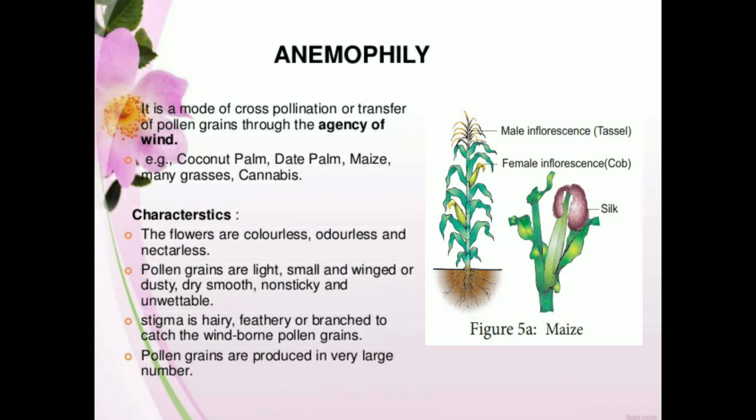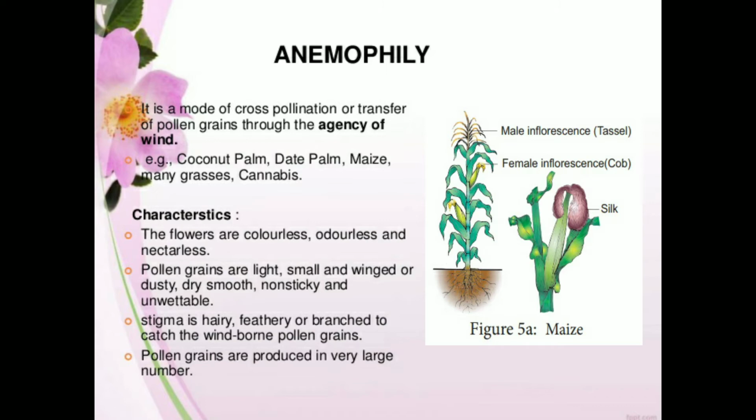The first characteristic is that the flowers are colorless, odorless, and nectarless. Color, odor, and nectar are meant to attract insects or birds. But here, with wind as the pollinating agent, there is no use for any attracting thing.